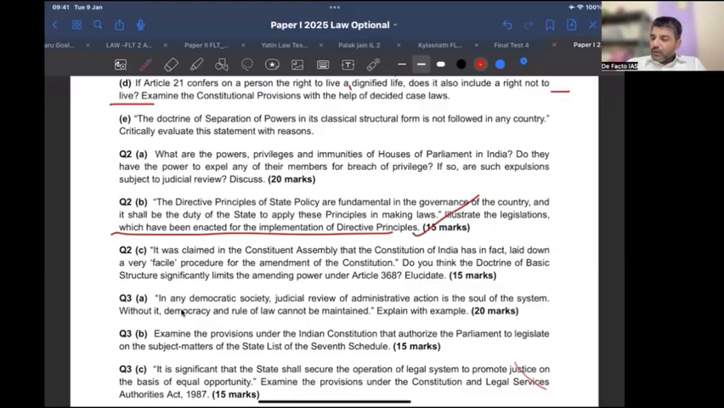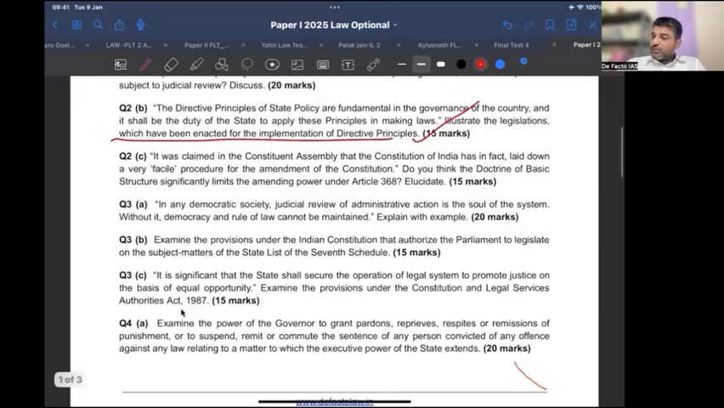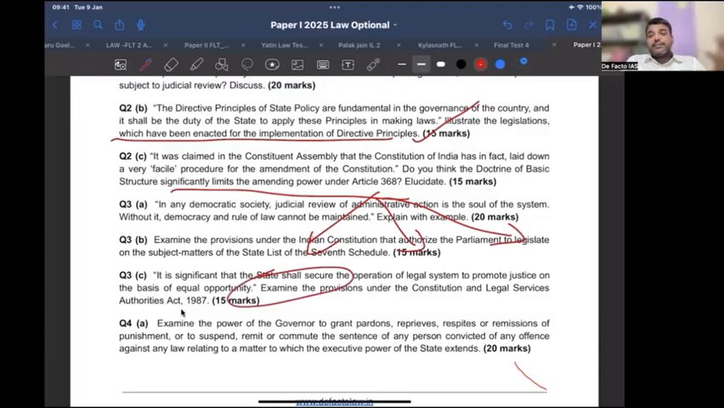Okay, 1D. Now 2C: the Constituent Assembly laid down a facile procedure of amendment of the Constitution. Do you think the doctrine of basic structure significantly limits the amending power? That is something again I have asked this year. See, in Article 368, there are three types of questions. Remember, first is from Article 368 itself, its criticism: it has become more than the Constitution itself. It has overtaken, taken judicial activism to the extreme, and subverted the parliament. That is the criticism aspect.